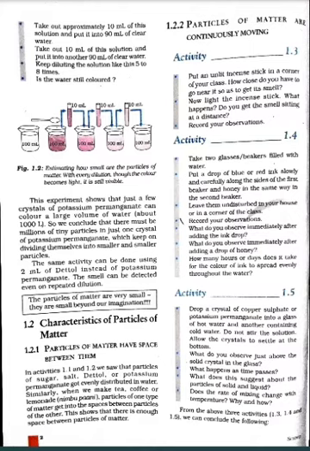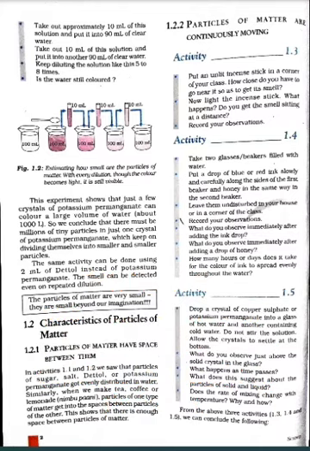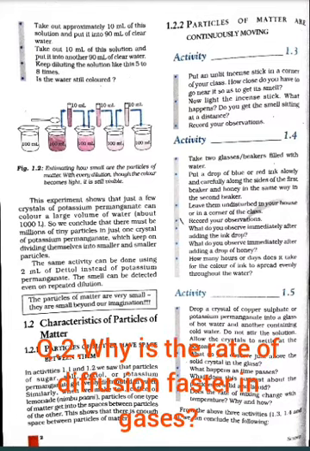may be from this topic 1.2. Name the phenomenon in which particles of two or more substances intermix on their own. What is the phenomenon where particles of two or more substances may intermix? Very simple, diffusion. Fine. The next question may be, why is the rate of diffusion faster in gases? What is the reason behind it?